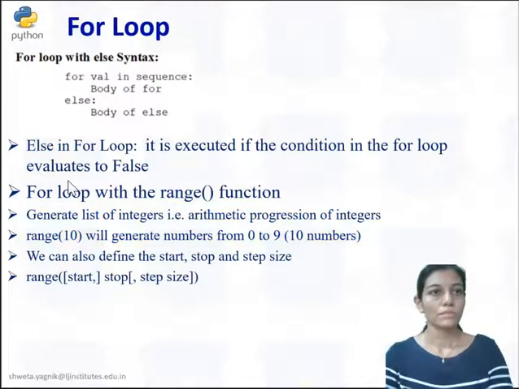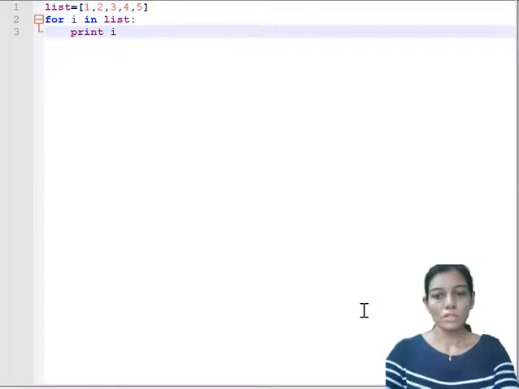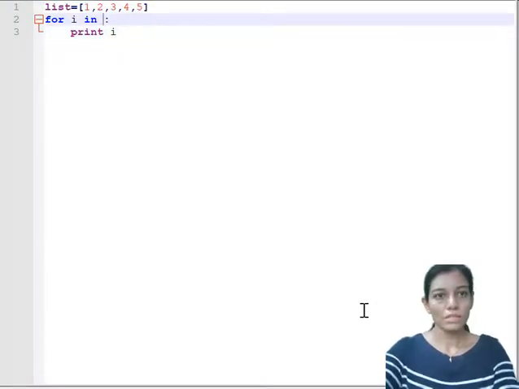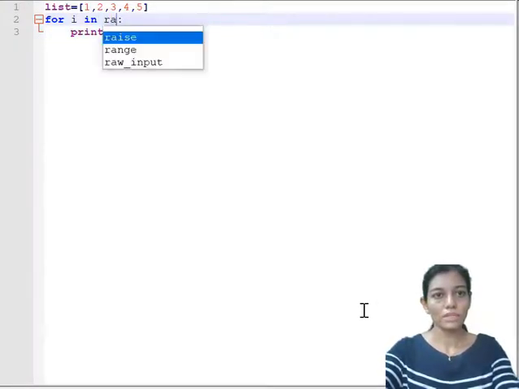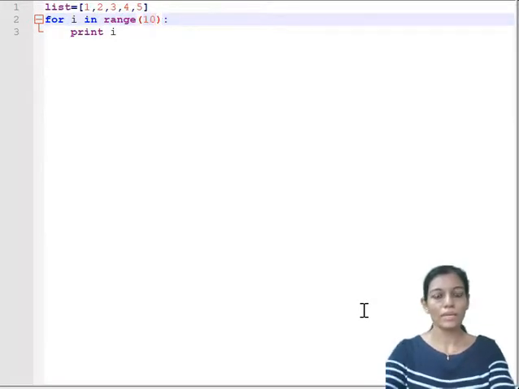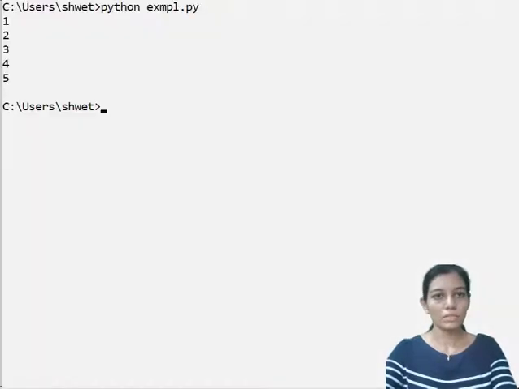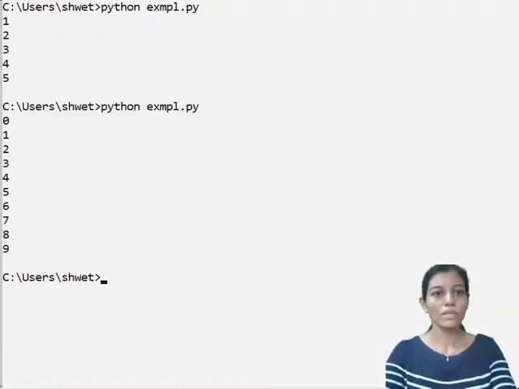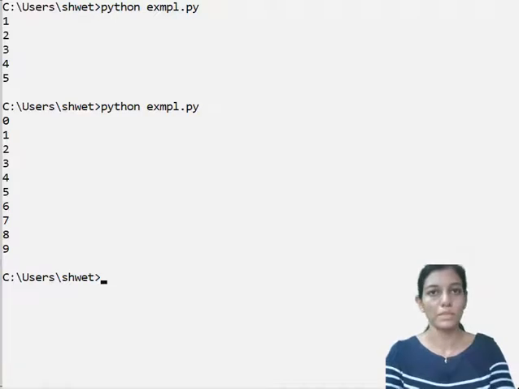So here, instead of having a list over here, I am just using the range function, and within that I'm just specifying 10, and I'm not making any other changes. Let's execute the code. It is going to give me all the numbers from 0 to 9.